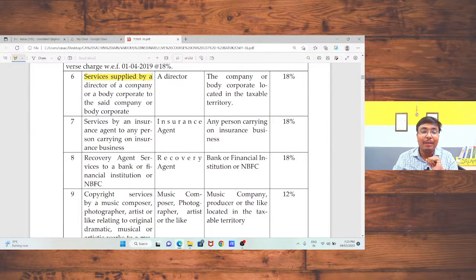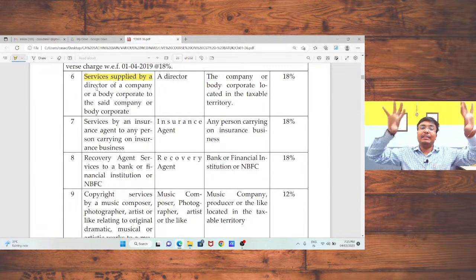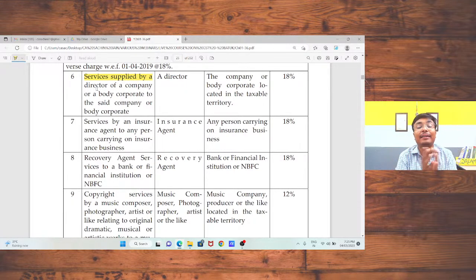Services supplied by a director of a company or body corporate to the said company. That means I am a director of a company, say Batu Consultancy Private Limited, and in a director capacity I am providing services to Batu Consultancy. In that case, on those services, Batu Consultancy needs to pay the tax under reverse charge mechanism. I am not liable to pay any type of tax.